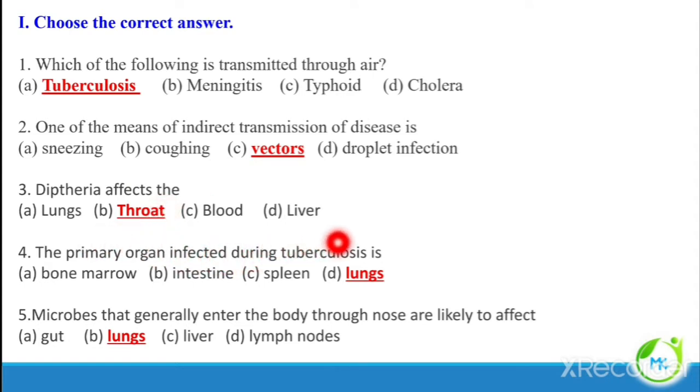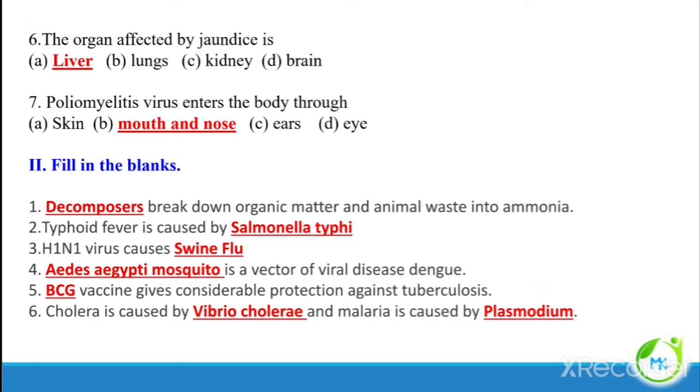The primary organ infected during tuberculosis. Which organ is affected during tuberculosis? Lungs. Microbes that generally enter the body through the nose are likely to affect lungs. The organ affected by jaundice. Which organ is affected by jaundice? Liver. The disease poliomyelitis, the virus enters the body through mouth and nose.